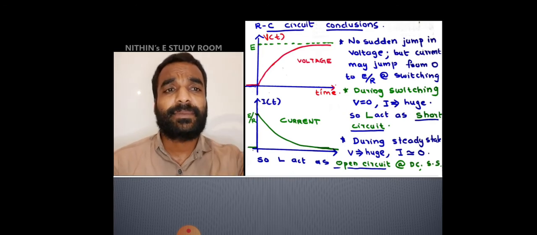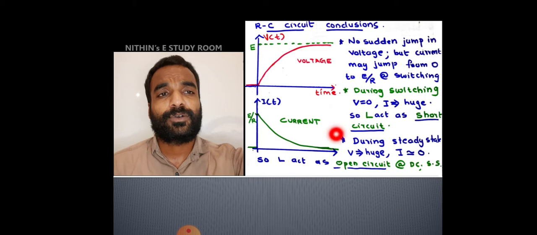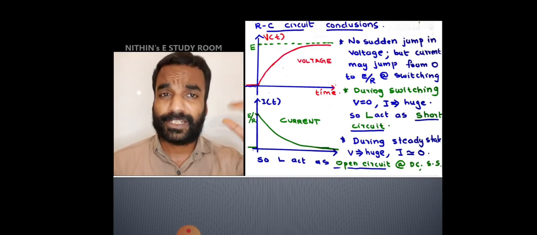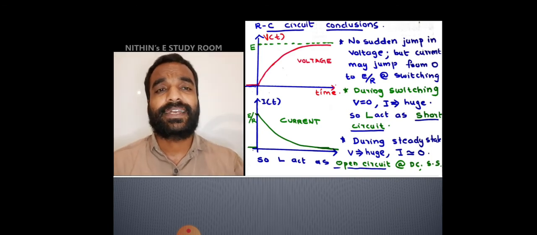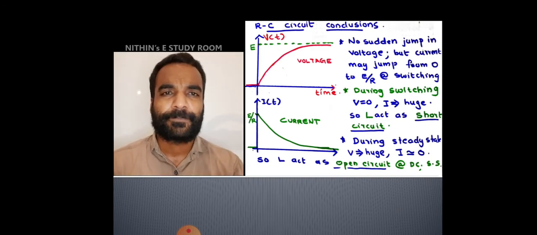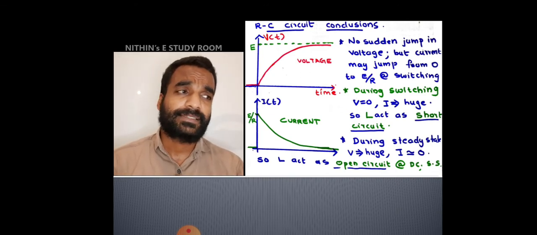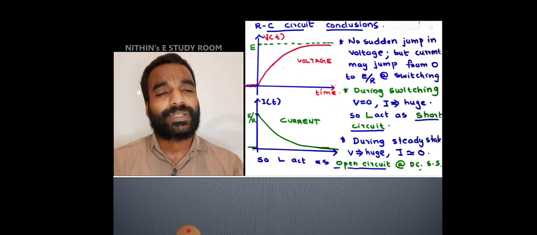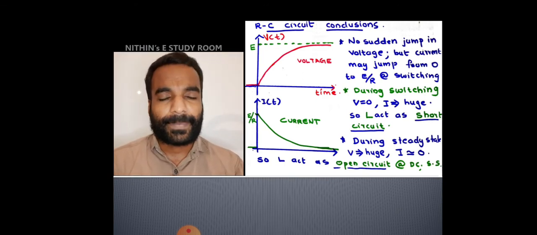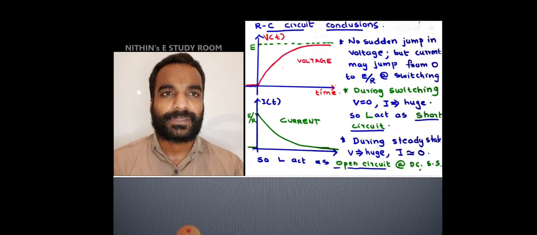Whereas at the same infinity, at the same steady state, the value of current is approximately equal to 0. So what is the condition? Voltage is high and current is equal to 0. What is the equivalent representation? Short circuit or open circuit? Current is 0 and voltage is high means open circuit. So during steady state, capacitor acts as open circuit.